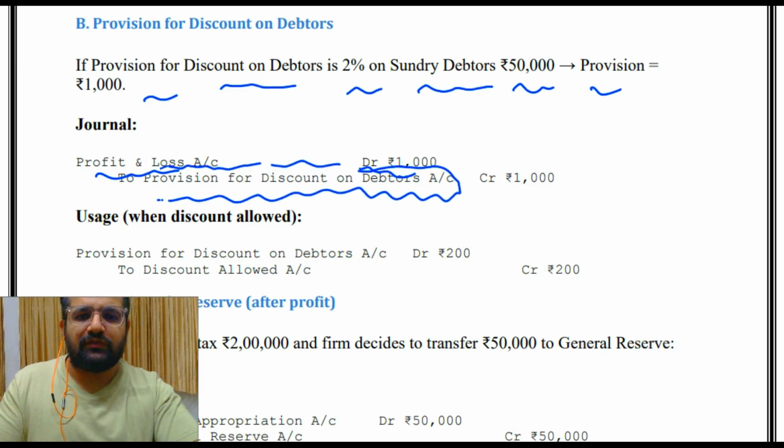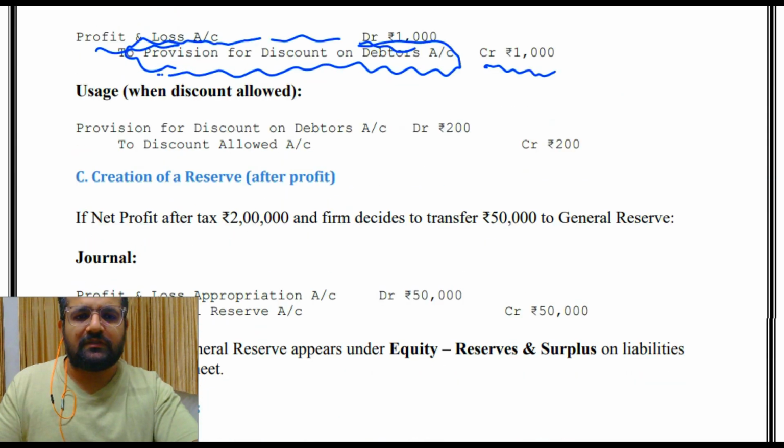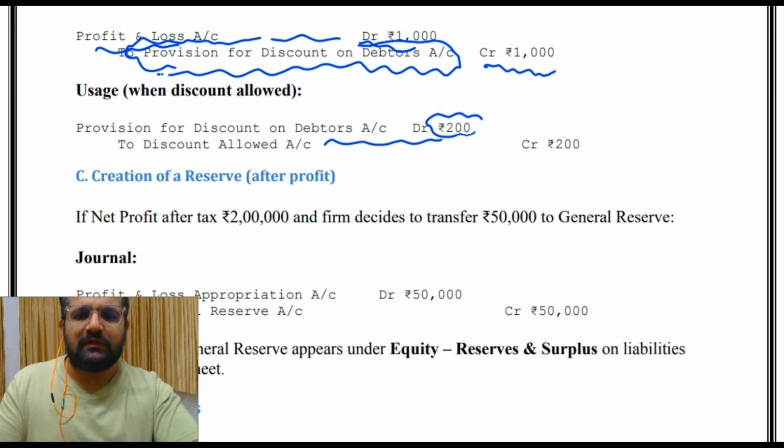Provision for discount on debtors account credit 1,000. Then usage: when discount is allowed, provision for discount on debtors account debit 200 to discount allowed account credit 200.